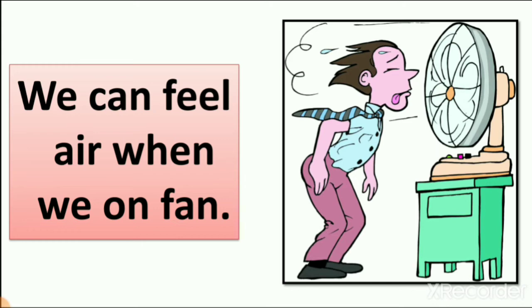If the fan is slow, you get slow air. And when you make your fan fast, then you get fast air. So you can feel it. Now you can understand that we can feel air when we turn on the fan.